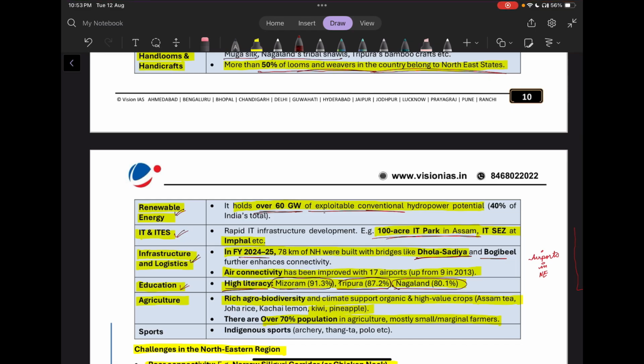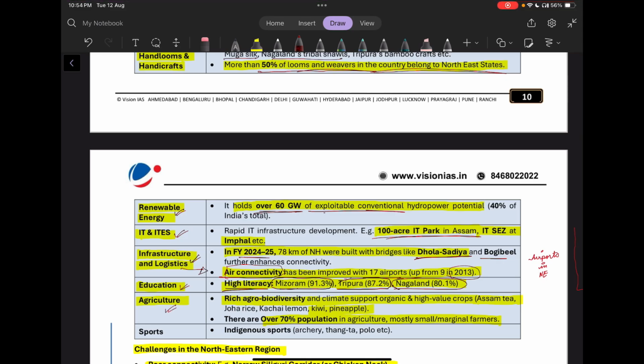And one point which I missed is in infrastructure and logistics, the air connectivity. It has been improved with 17 airports. Earlier in 2013, there were only 9 functional airports. Now there are 17 airports.